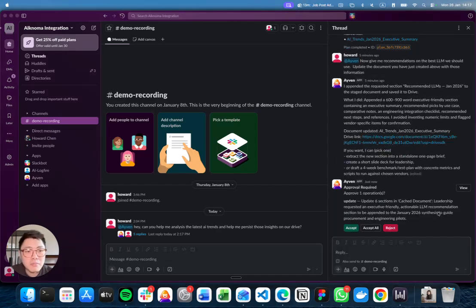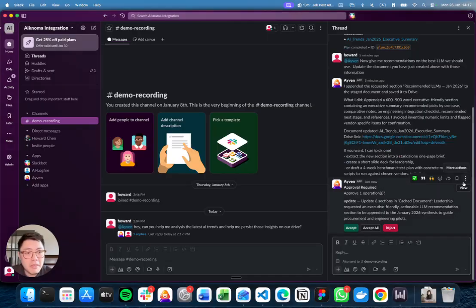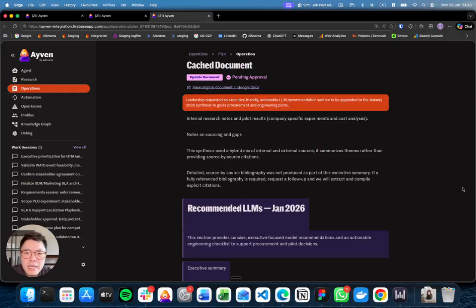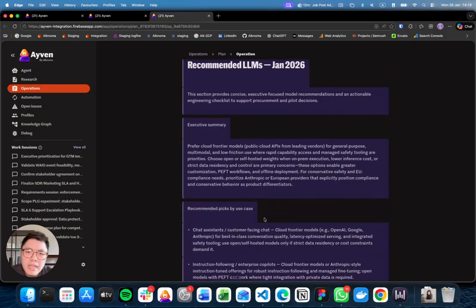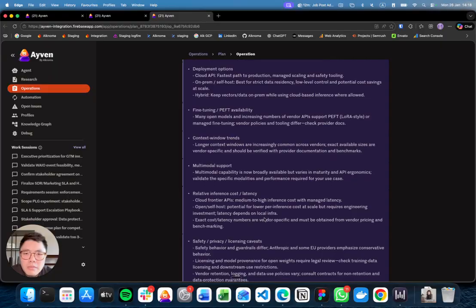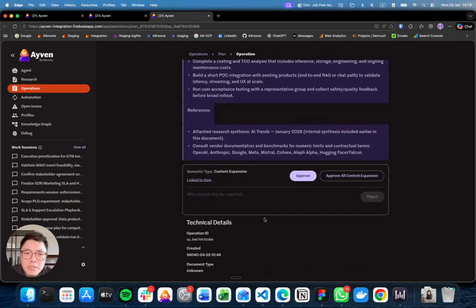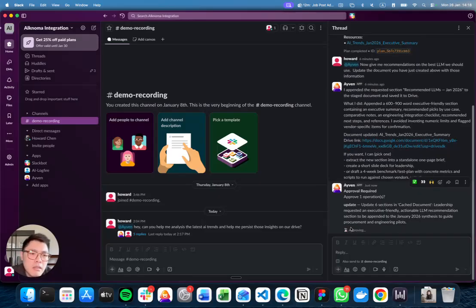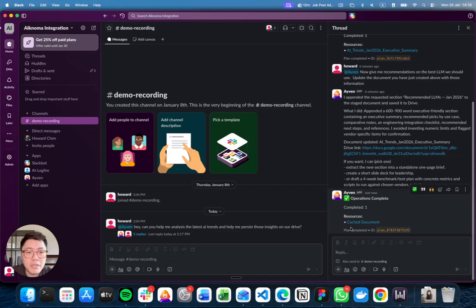And Ayven has completed the task. Now we can do the same thing again. We're going to head towards the front end and see what Ayven has actually put down for us. Ayven has added a section that we've requested. So same thing here. We are going to click approve on Slack. Again, it's going to take a few seconds, and there you go.